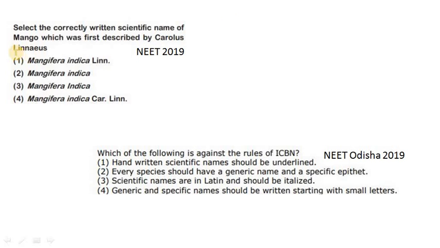NEET 2019. Select the correctly written scientific name of mango which was first described by Carolus Linnaeus. Answer is Mangifera indica Linn. We must remember that the genus must start with the capital letter and the species must start with the small letter, and they must be written in italics.